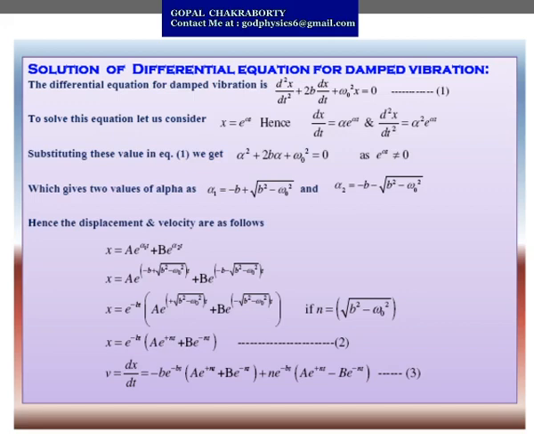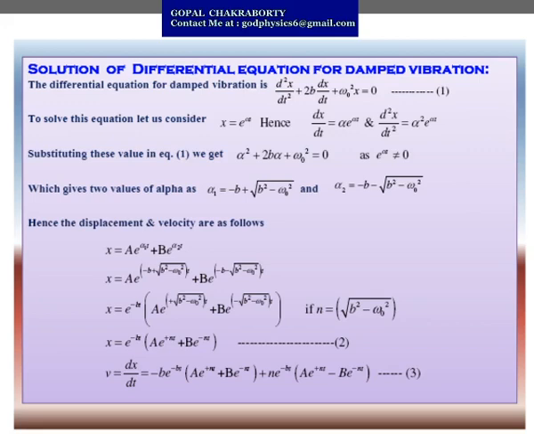It is a trial solution. Considering x equals e to the power alpha t, we can substitute the values of dx/dt and d2x/dt2. So dx/dt equals alpha e to the power alpha t, and d2x/dt2 equals alpha square e to the power alpha t.